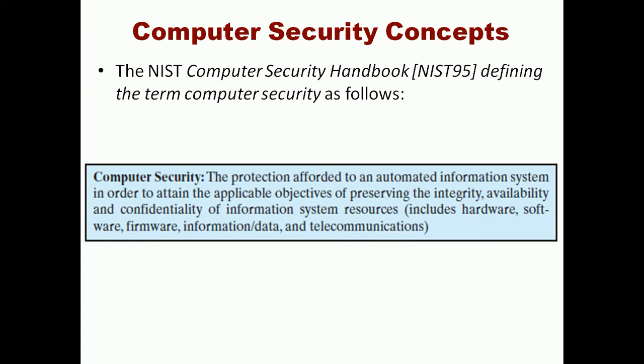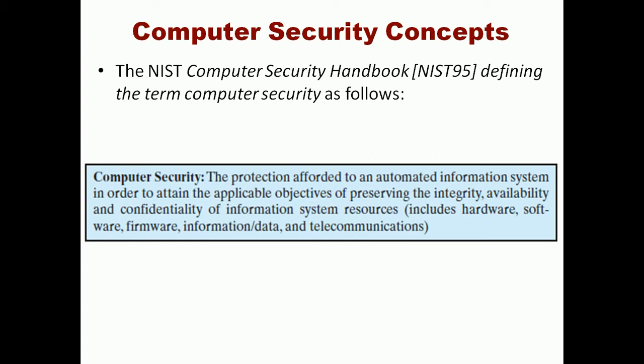So we have to make an automated information system attain objectives like integrity, availability and confidentiality of the information system resources. That is called computer security.